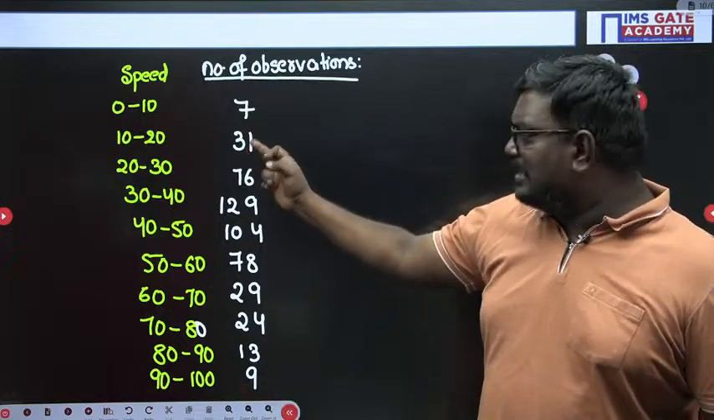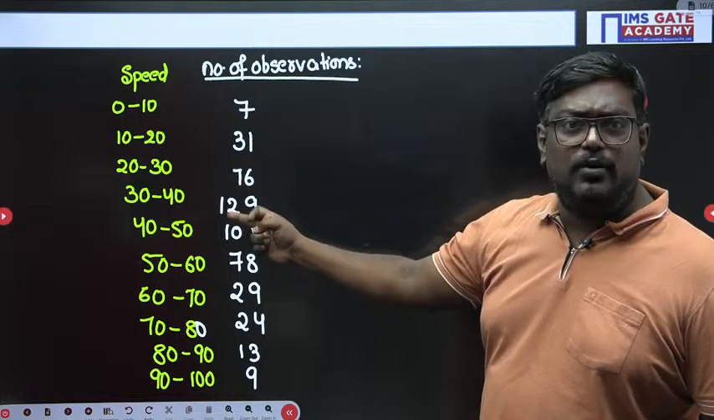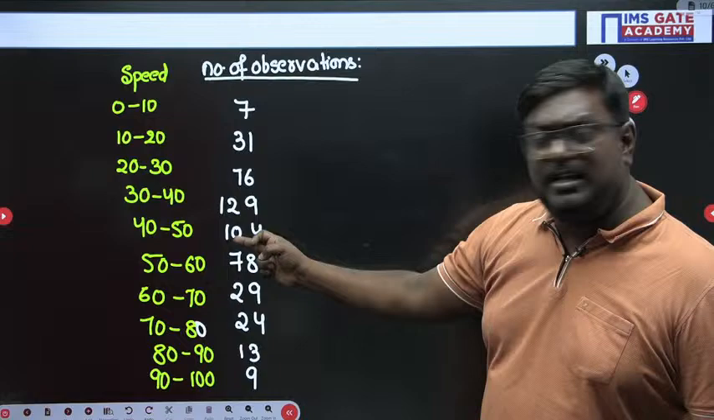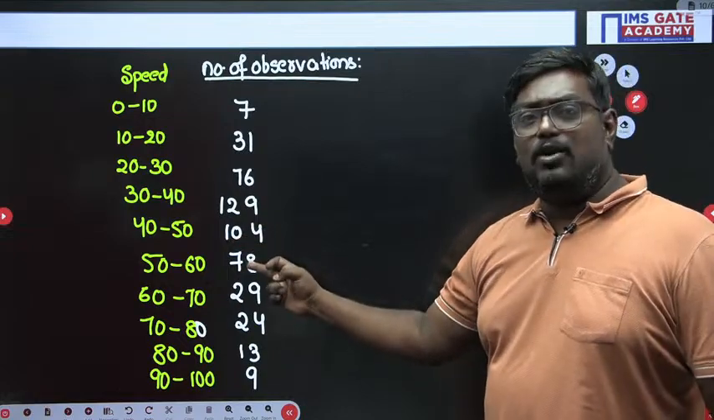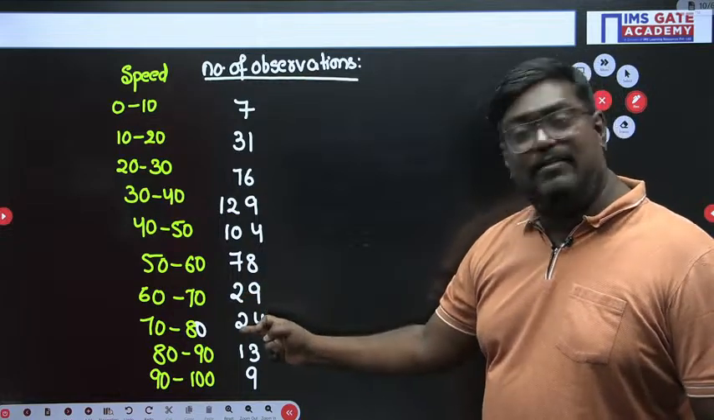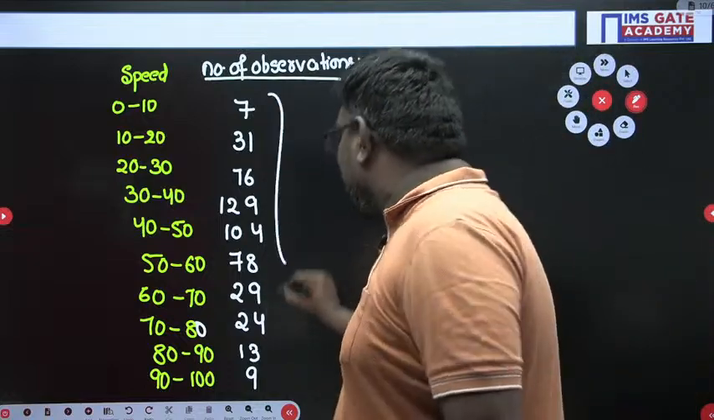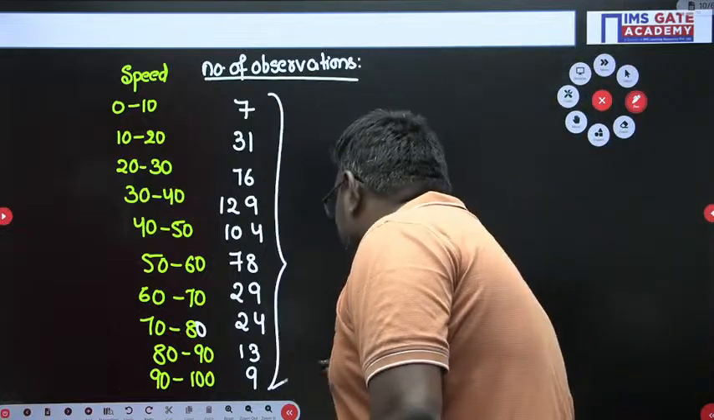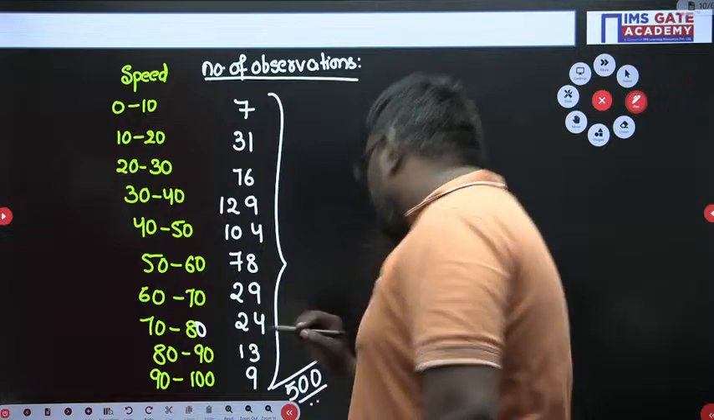7 plus 31 is 38, 38 plus 76 is 114. 114 plus 129 is 243. 243 plus 104 is 347. 347 plus 78 is 425. 425 plus 29 is 454, then 478, 491, 500. So the summation value is 500. I hope you are clear.